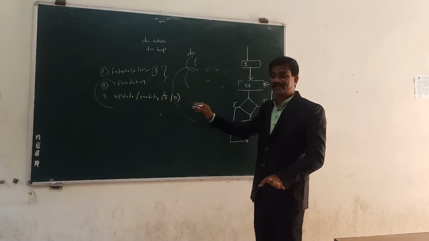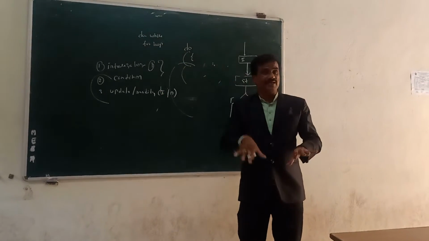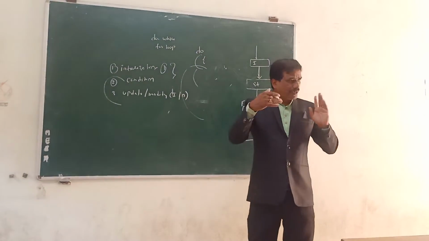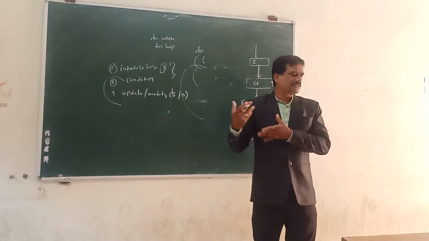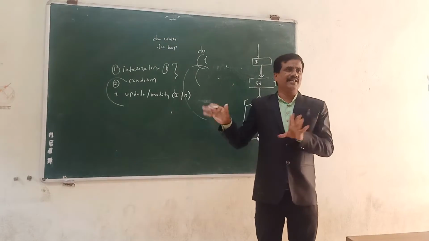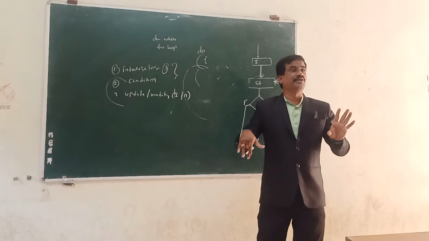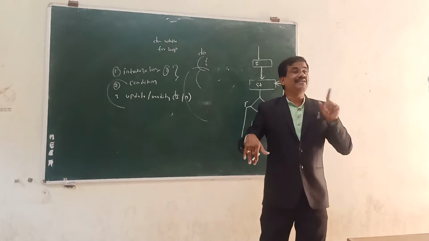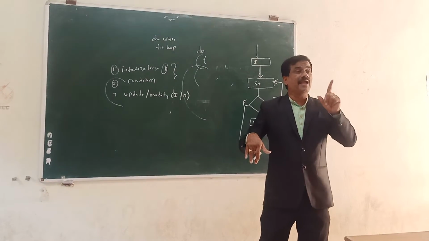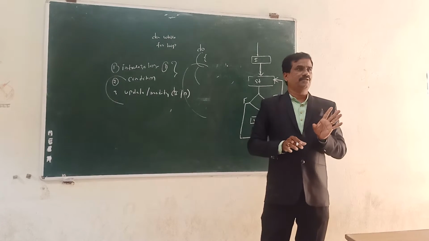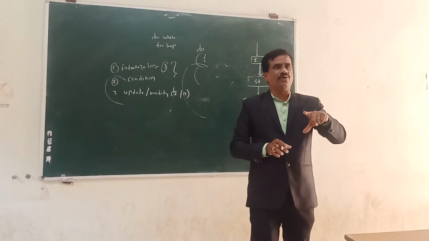So it enters once irrespective of the condition, then checks the condition at the time of control exit.